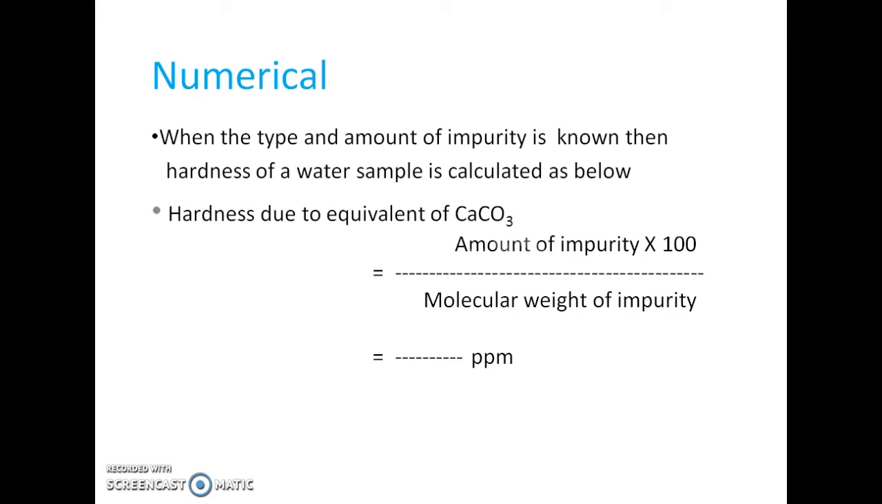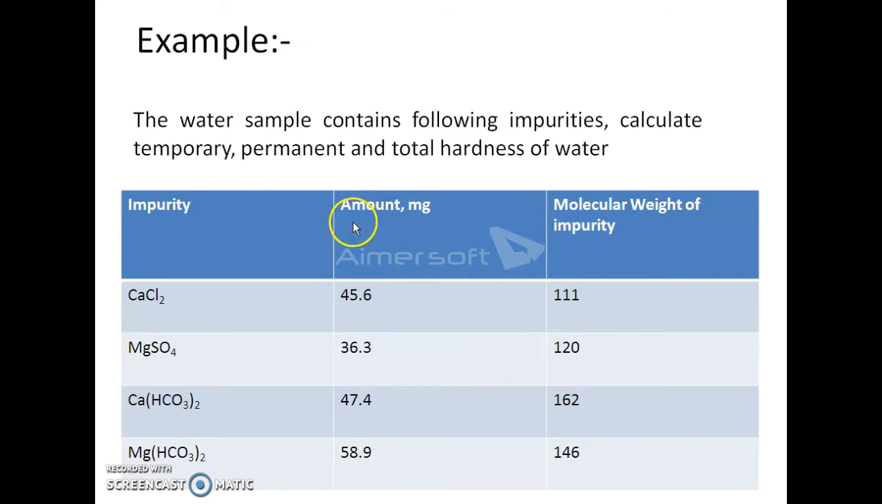Now after discussing the theoretical part of hardness, we'll take a numerical explanation. When the type and amount of impurity is known, then the hardness of a water sample is calculated as below. It has a plain formula, that is hardness due to equivalent of calcium carbonate. Here we are correlating each type of impurity with calcium carbonate, and the formula given here is the amount of impurity multiplied by 100 divided by molecular weight of that particular impurity. We get the answer that we have to represent with unit ppm. Now we'll take one example.